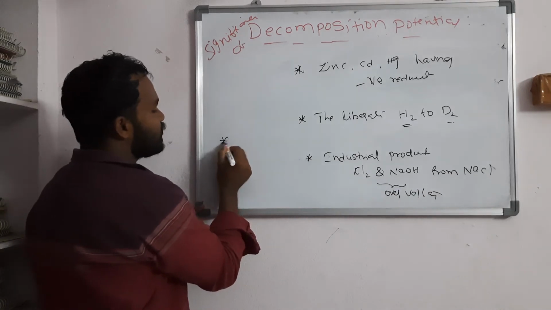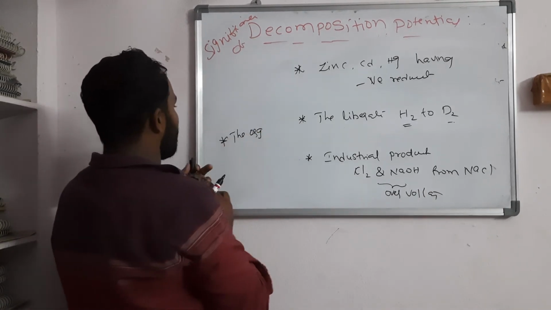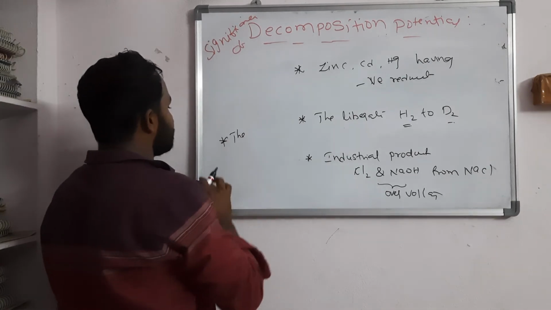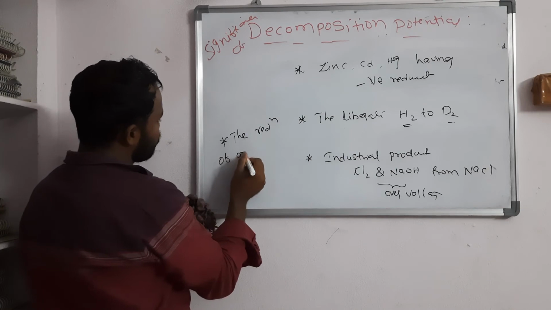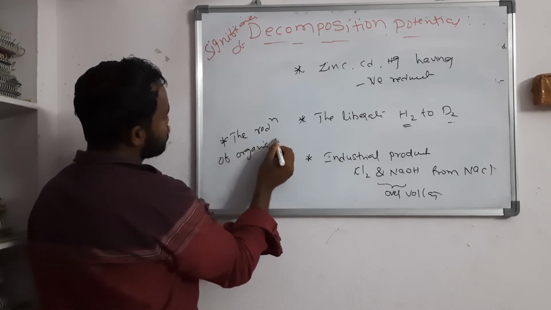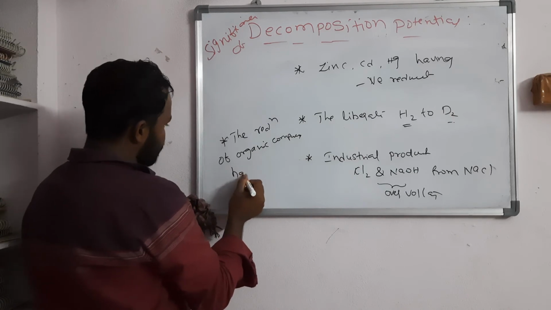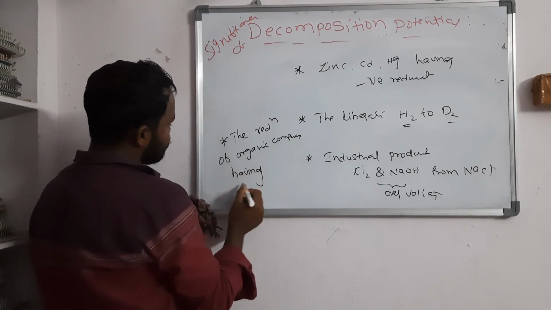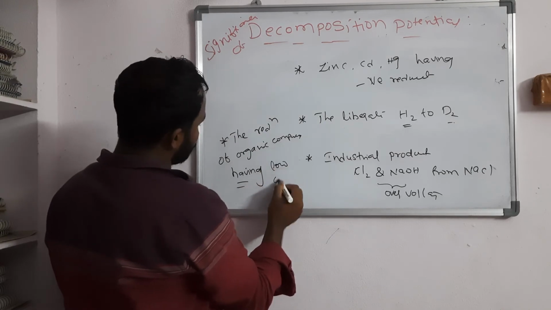And the fourth point is the reduction of organic compounds like nitrobenzene, etc. These have low overvoltage.